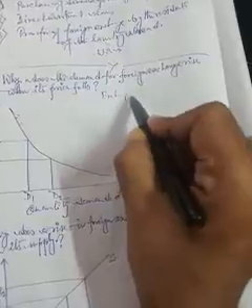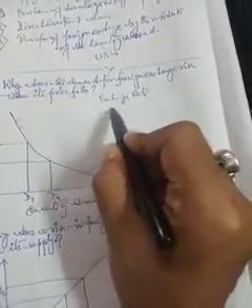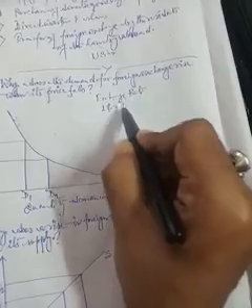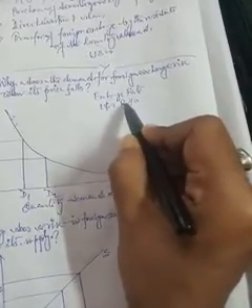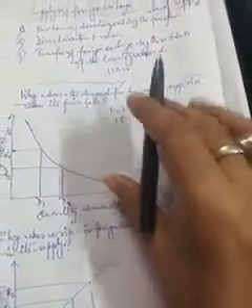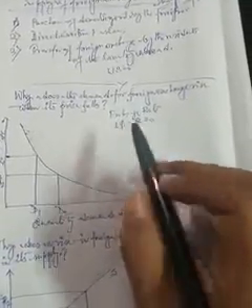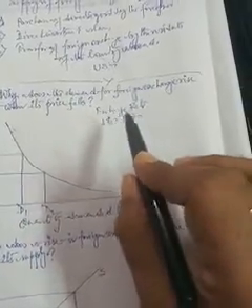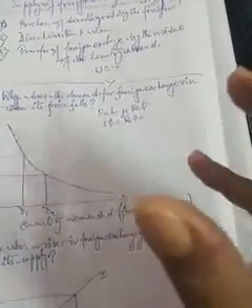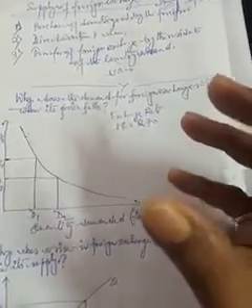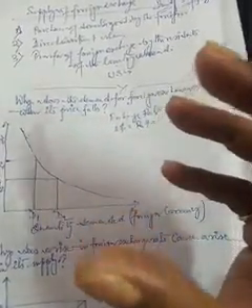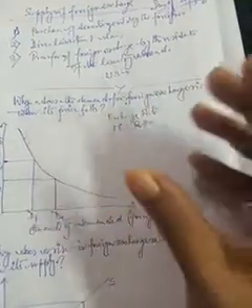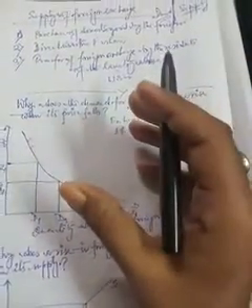We know about exchange rate. Exchange rate means, suppose $1 equals rupees 70. That means when we convert one currency into another currency, that is exchange rate. Exchange rate is nothing but the price of another currency. What the exchange rate gives us is the idea of the price of another currency.